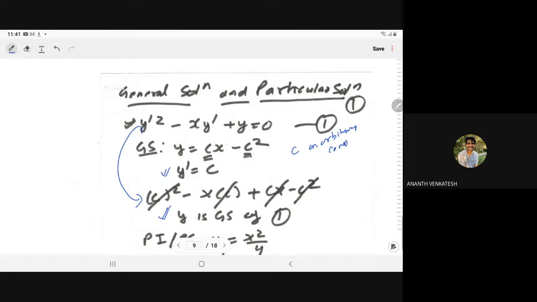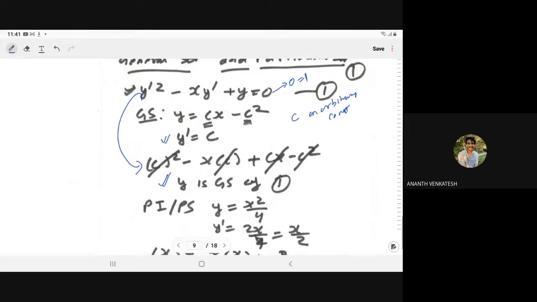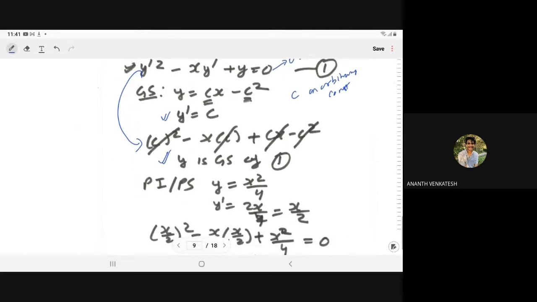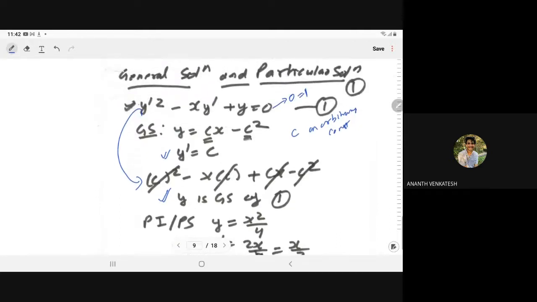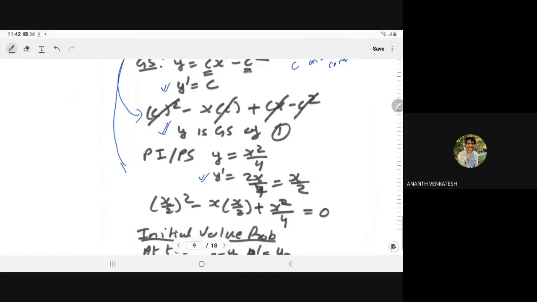Whatever the order of the differential equation, that much arbitrary constant you have in the solution. For this equation, the order is 1. But y = x²/4 is also a solution of the given differential equation. Let us see. If y = x²/4, then y' = 2x/4, that is x/2. Put this in the equation: (x/2)² − x·(x/2) + x²/4, and you will get 0.